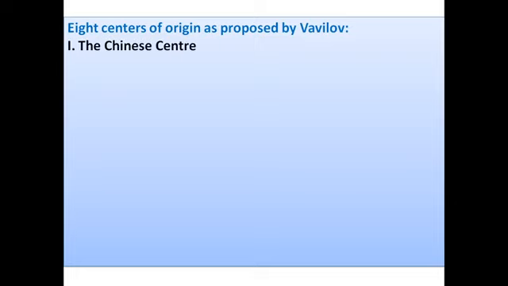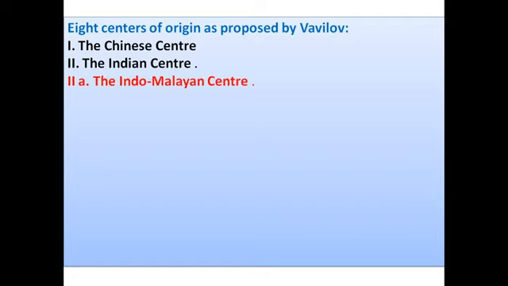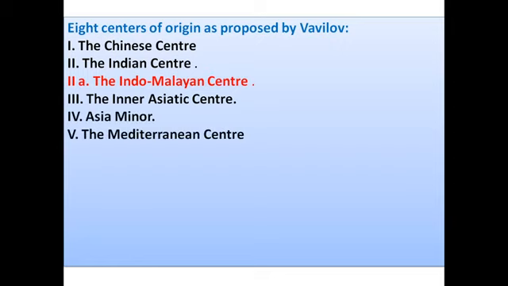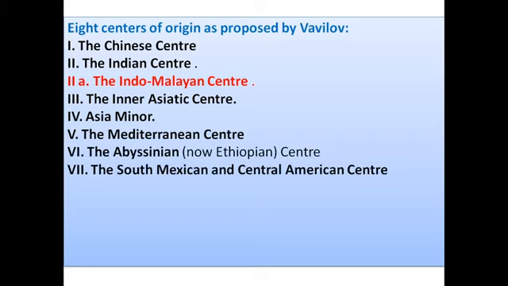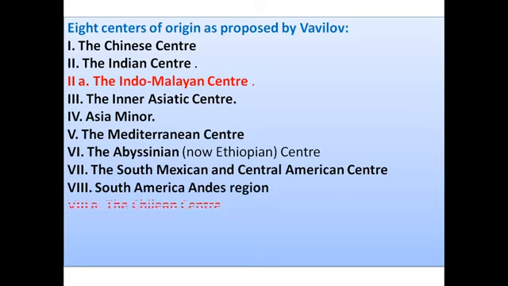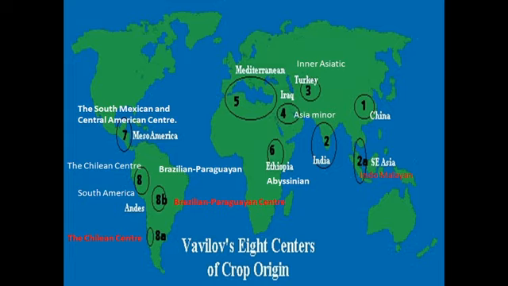Number 1 is Chinese center. Number 2 is Indian center. In the Indian center, he said there is a sub-center which he called the Indo-Malayan center. Then there is the Inner Asiatic center. Number 4 is Asia Minor, then the Mediterranean center, then the Abyssinian center, which we now call the Ethiopian center, the South Mexican and Central American center, then we have the South American Andes region, and then the Chilean center, and then the Brazilian Paraguayan center.